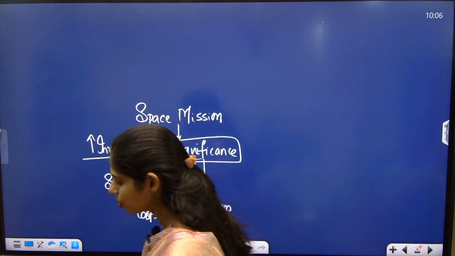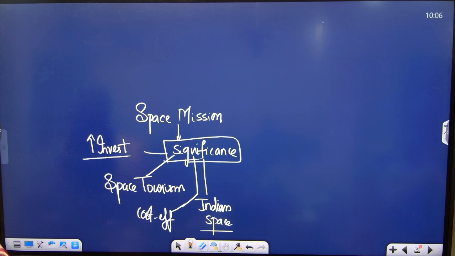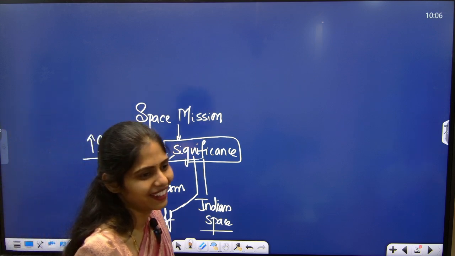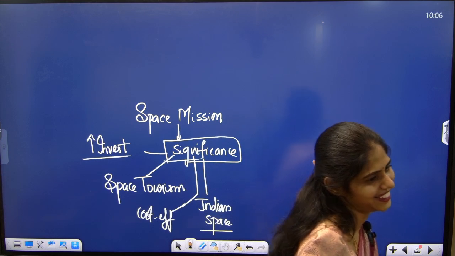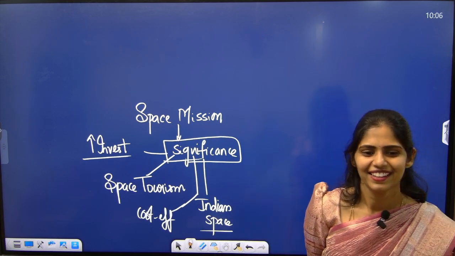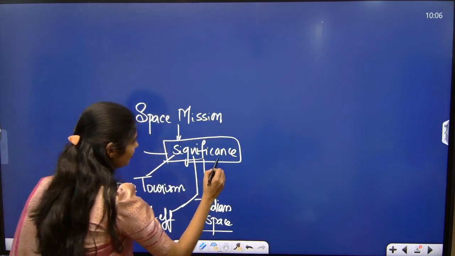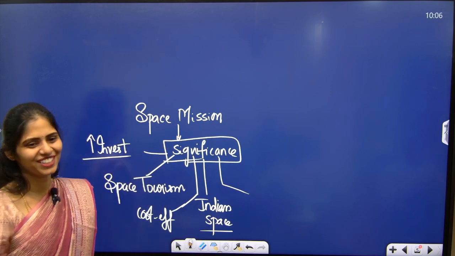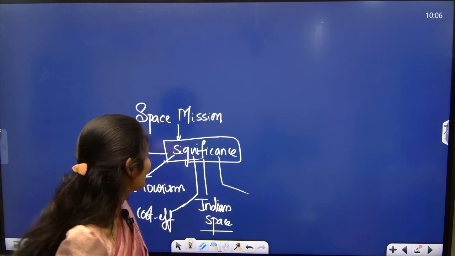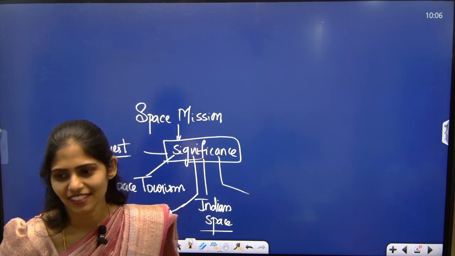By which year are we going to have our own space station? 30? No, within 6 years, is it possible? 2040? See this. Next. 2047, Viksit Bharat.